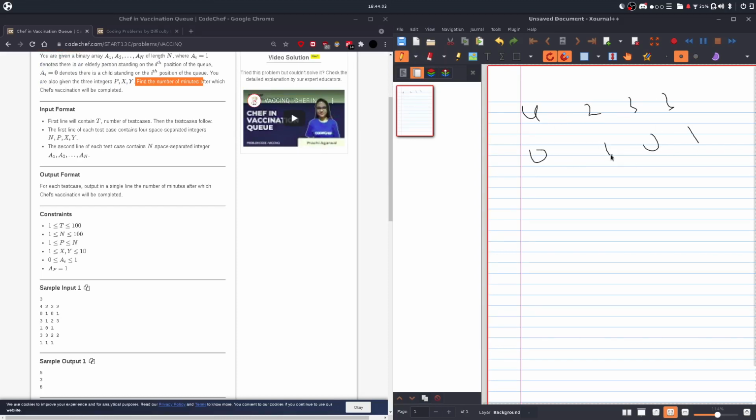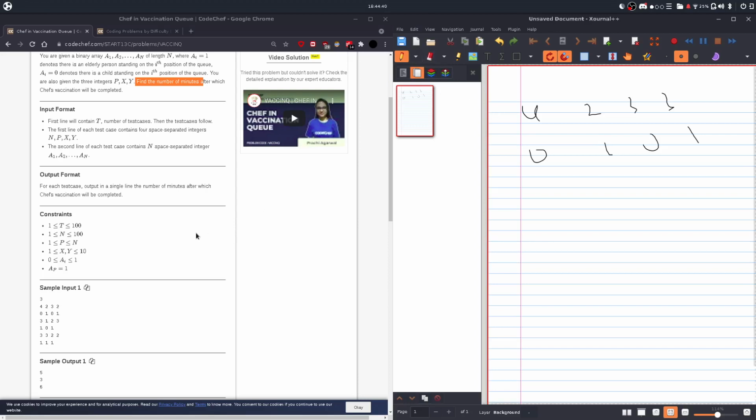Now many of you might get confused as the array starts with 0 indexing, and here we are taking this as 1 and 2. So in the question's context, anywhere in real life, you would say this is the first position and this is the second position. You won't be in a queue and say I'm at the 0th position, right? So this will always be the first position, but in code we do start indexing with 0, because that's how the syntax is for C++, or I guess any language. So yeah, we will talk about it also when we write the code, as we might have problems then.